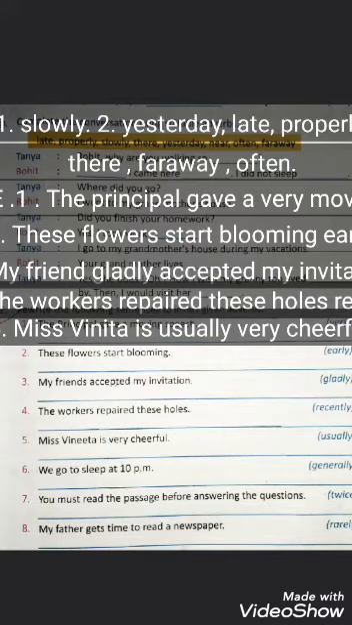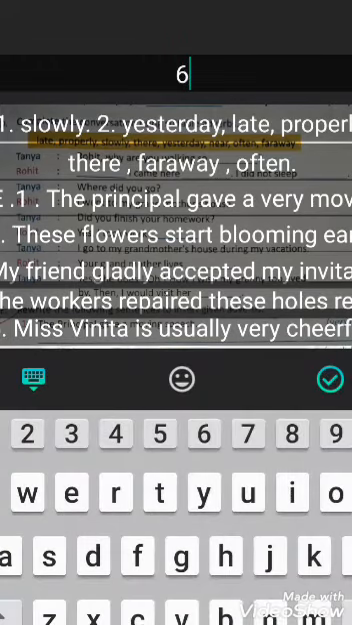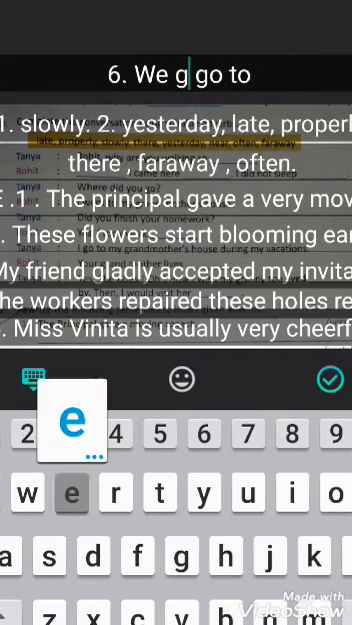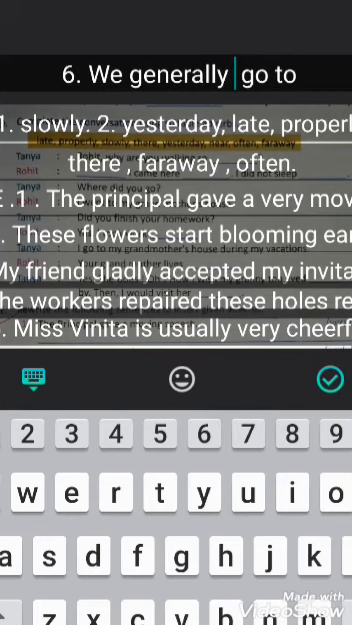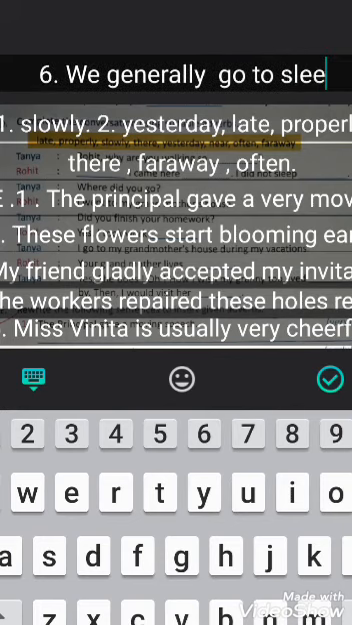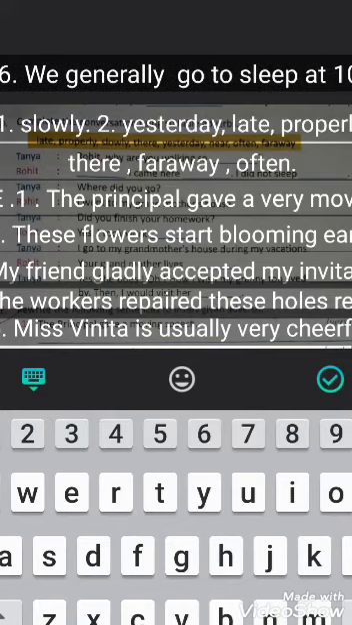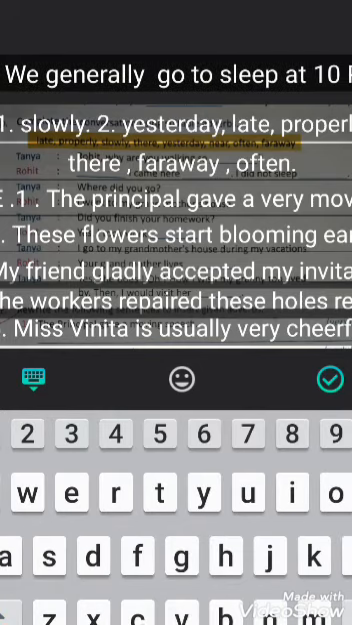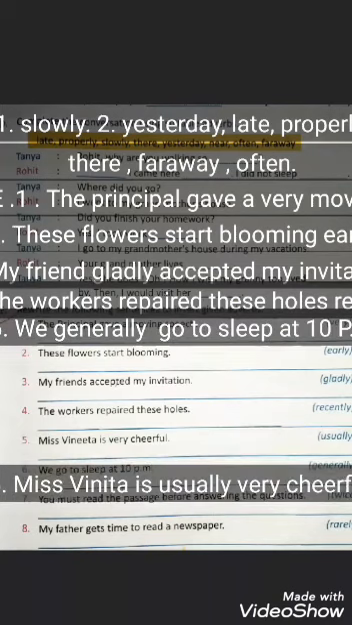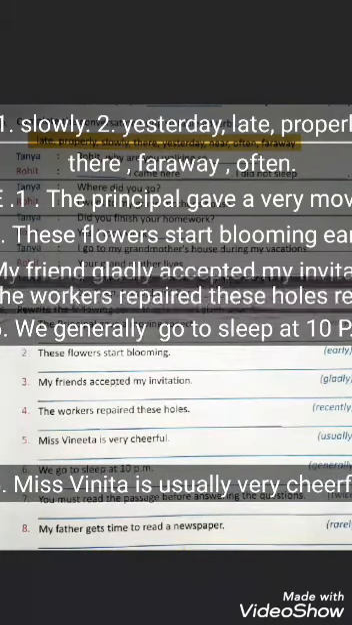Now the sixth one, we go to sleep at 10 p.m. Right? We generally go to sleep. Yes, we can write like this. We generally go to sleep at 10 p.m. Okay, so here we have done with 6 also.